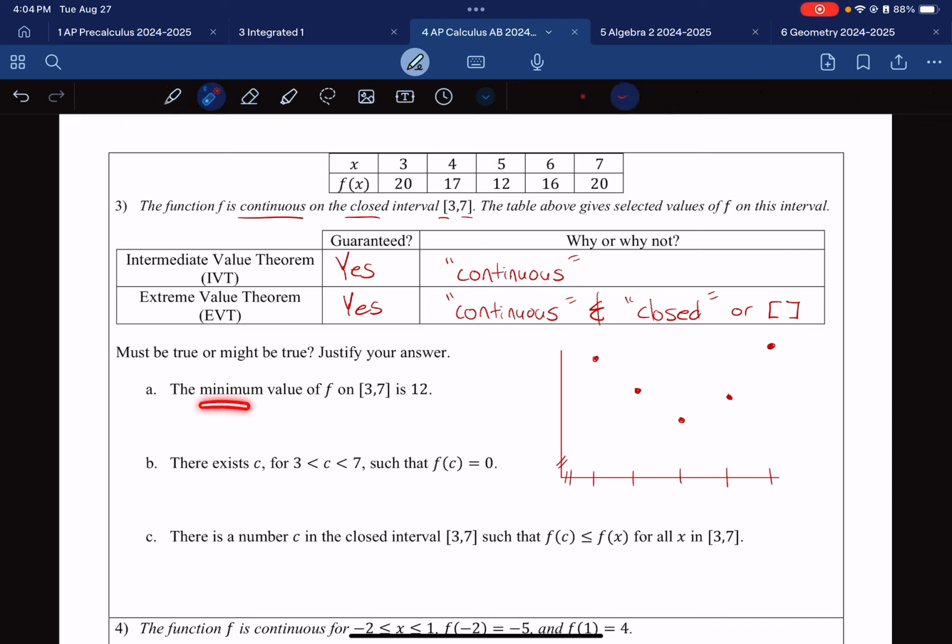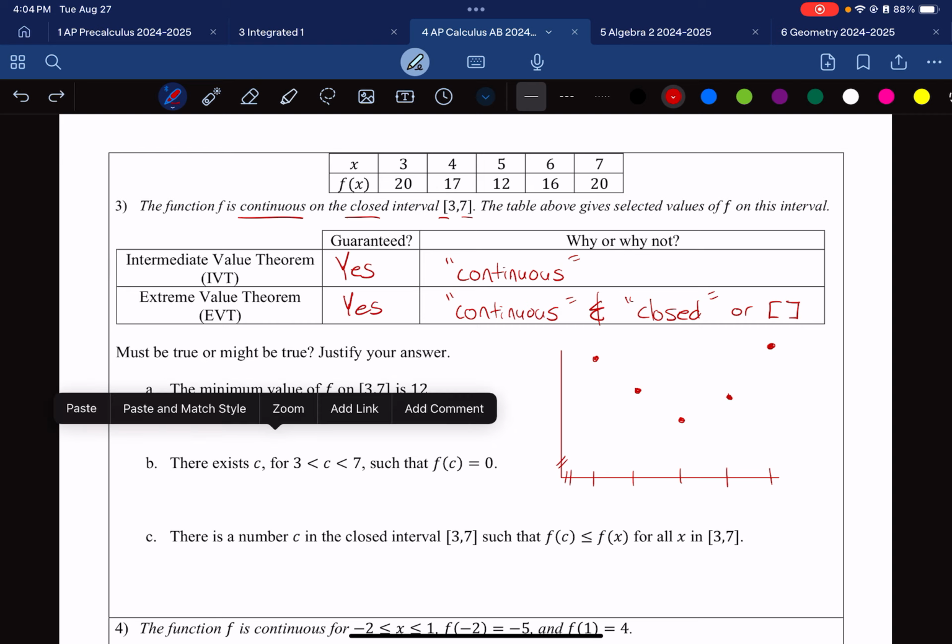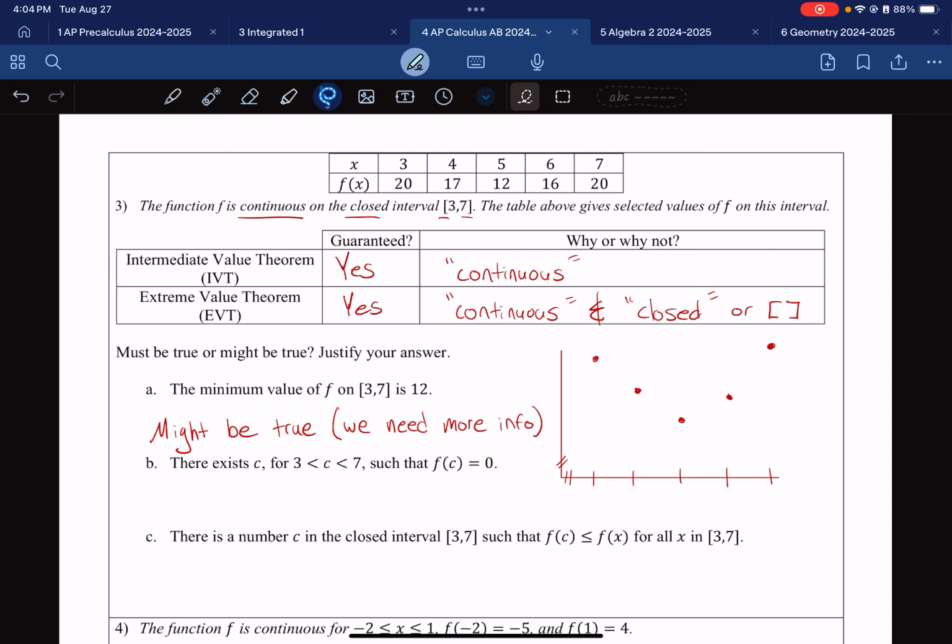So the minimum value is 12. I mean, it seems right. I mean, 12 was the lowest point. This point 12 is the smallest value in the table. So at first glance, the answer must be true. This is actually a might be true. In fact, I have a copy paste ready to go. I should just do that, shouldn't I? Paste. It might be true. We need more information. The whole point of this is play devil's advocate. Go ahead and punch holes in their argument.